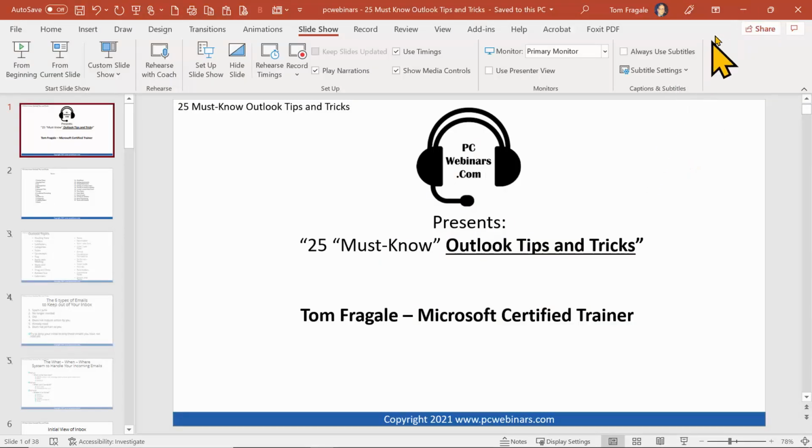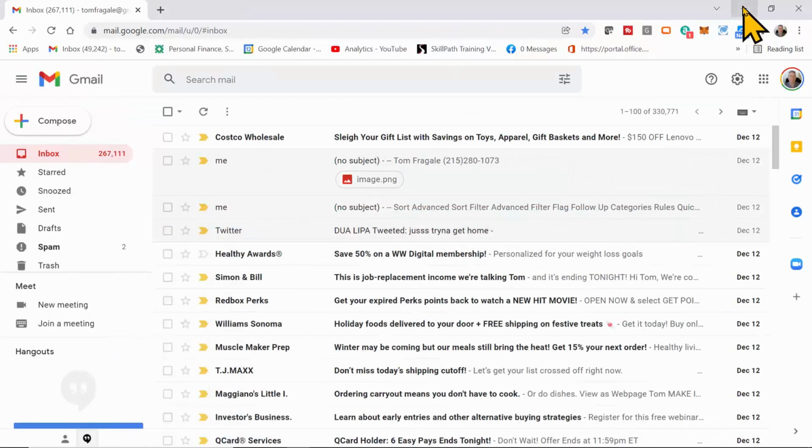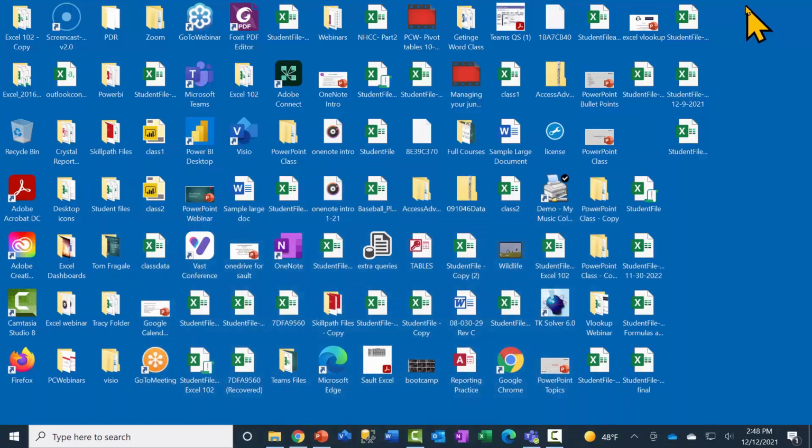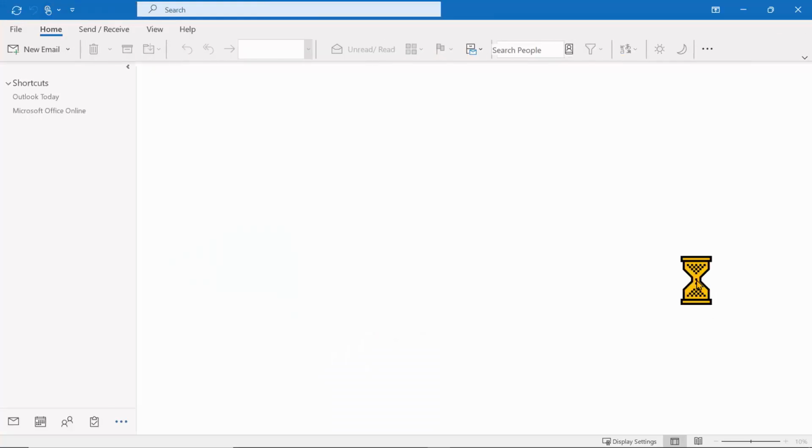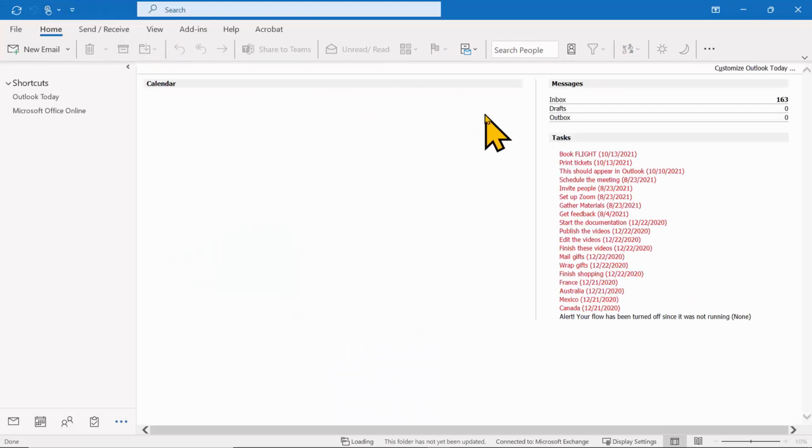So I'm going to minimize PowerPoint, and we'll go into Outlook. So my Outlook icon is down at the bottom here. I'll pick on Outlook. Now notice when I go into Outlook, I see some shortcuts over here and my calendar, my messages, and my tasks. So this is called Outlook Today.